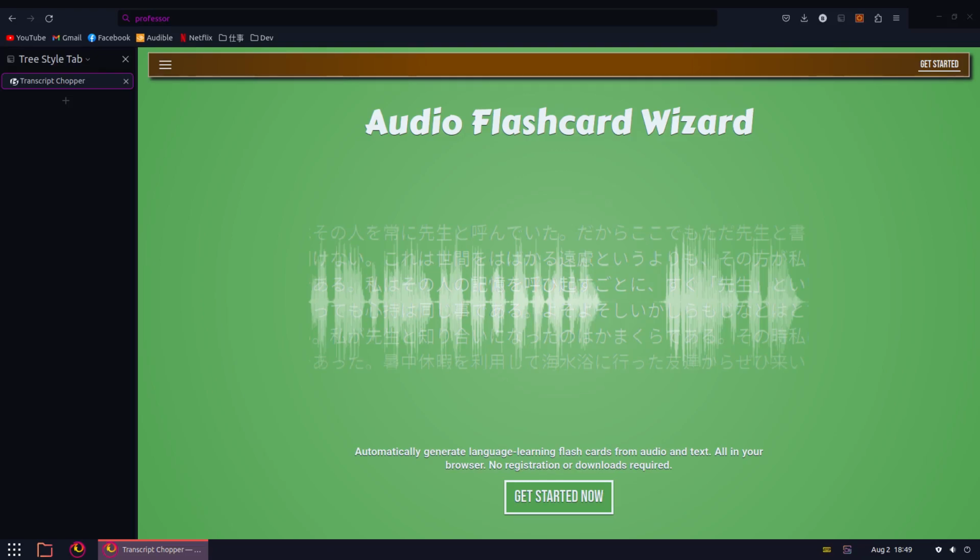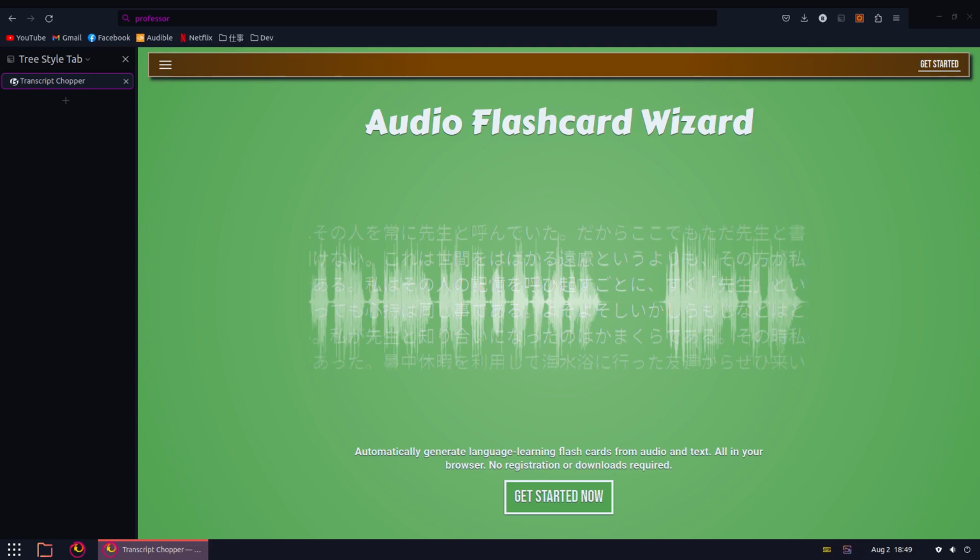This is Audio Flashcard Wizard, the language learning app I'm developing. It runs entirely in your browser. You don't have to sign up or download anything, and it is completely free to use as much as you like. Right now, it is still in an early version, but the core functionality is in place. There is a link to it in the description. Feel free to try it out and let me know what you think.